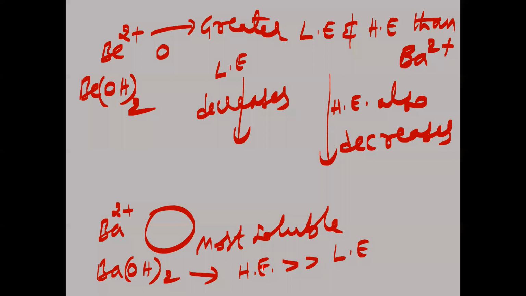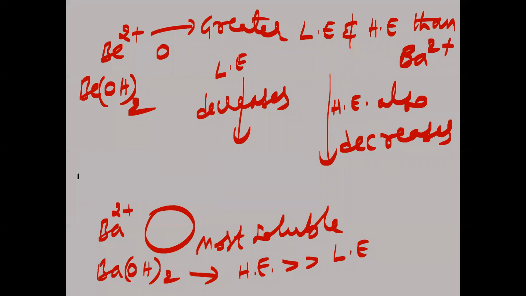Is that clear? This value is very great here. Now, the decrease in hydration enthalpy is less. From top to bottom, both lattice enthalpy and hydration enthalpy are decreasing, but the decrease in hydration enthalpy will be lesser.